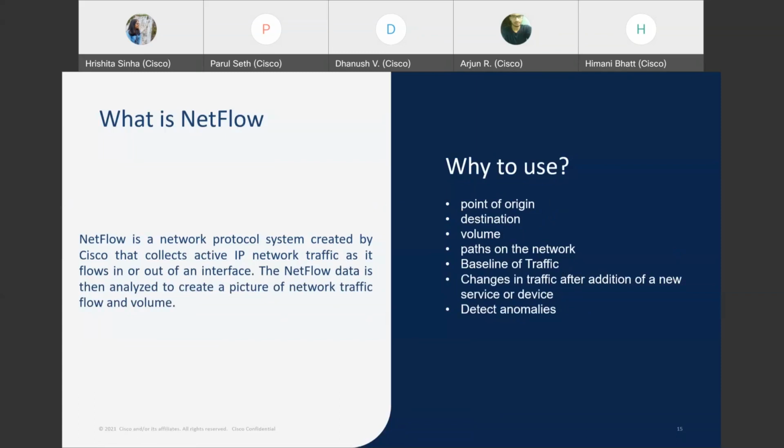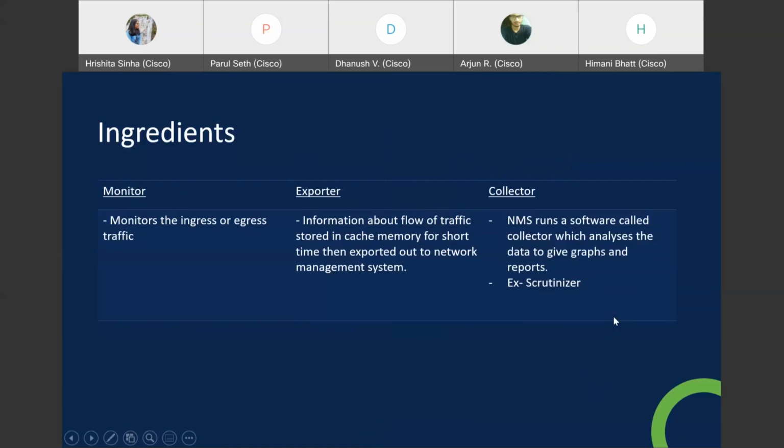Like, on a normal day, what does the traffic look like in a system? That is very important so as to detect any kind of abnormality. Then, what is the effect of adding a new device or service? Suppose I have added a new router. Now, how does that affect my network? We get an insight into all these things using NetFlow.